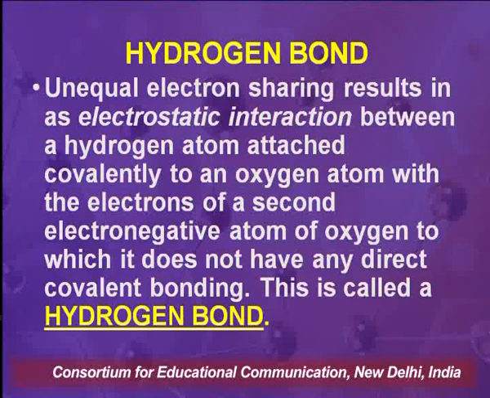Before discussing how water forms hydrogen bonds, let us discuss what a hydrogen bond is. A hydrogen bond is unequal electron sharing that results in an electrostatic interaction between a hydrogen atom attached covalently to an oxygen atom and the electrons of a second electronegative oxygen atom, to which it does not have any direct covalent bonding. This is called hydrogen bonding.